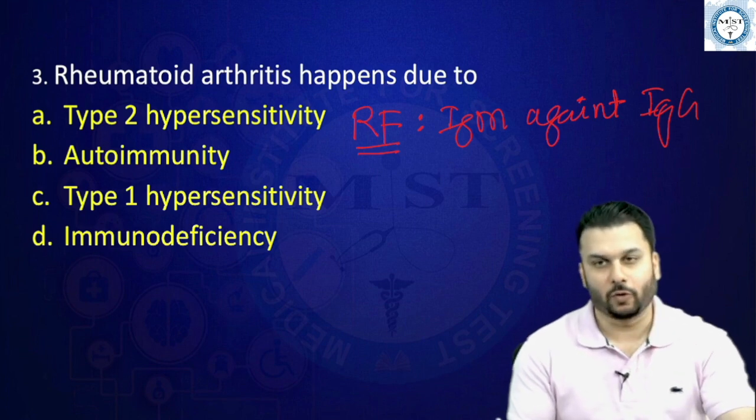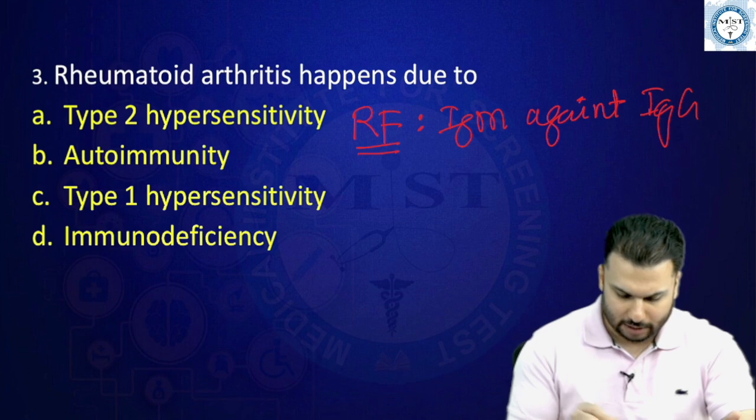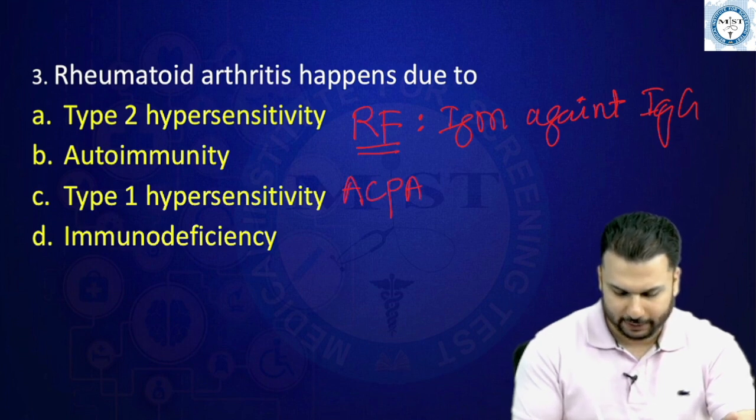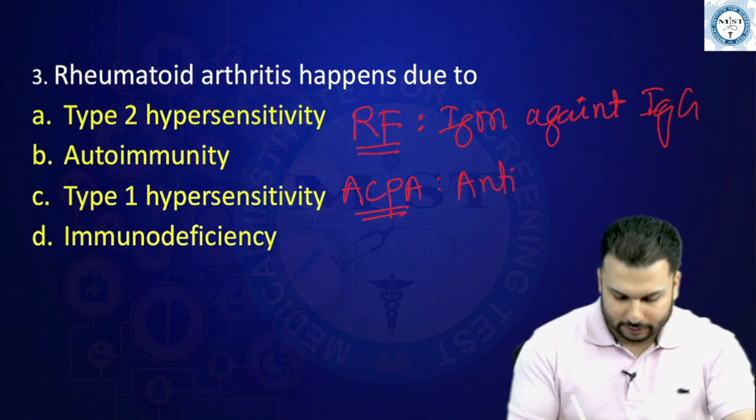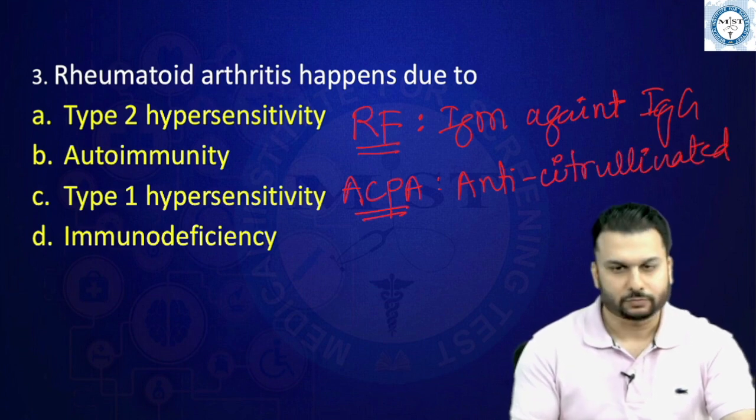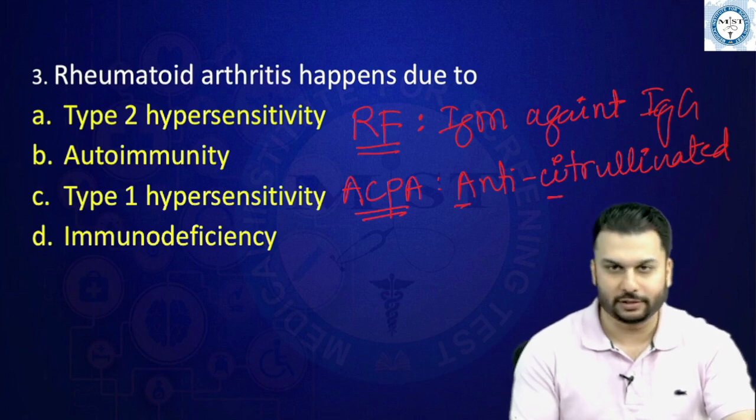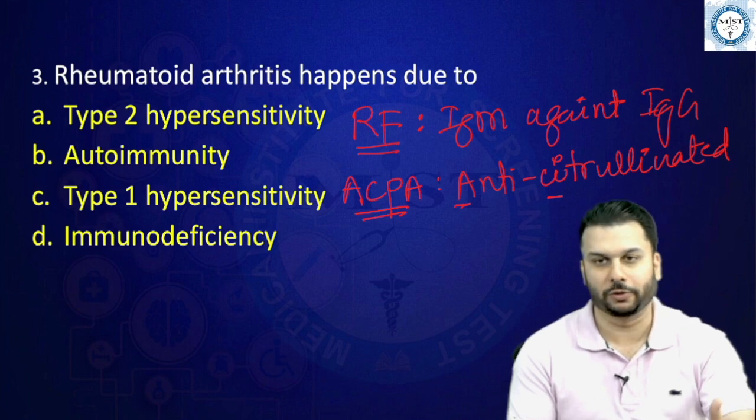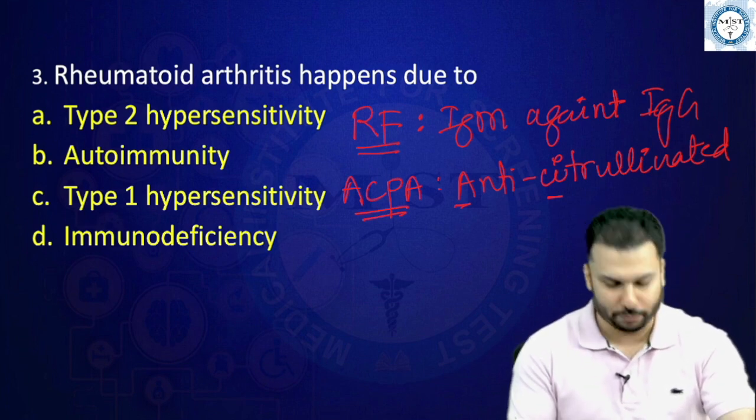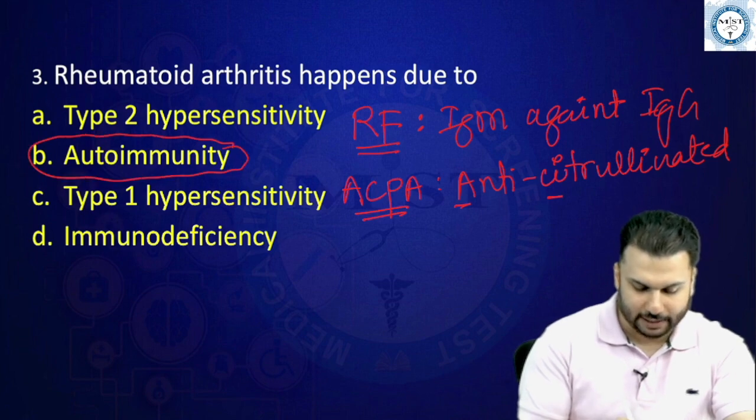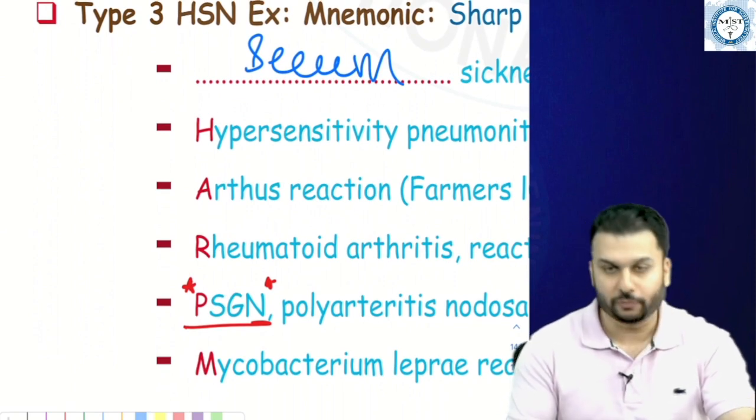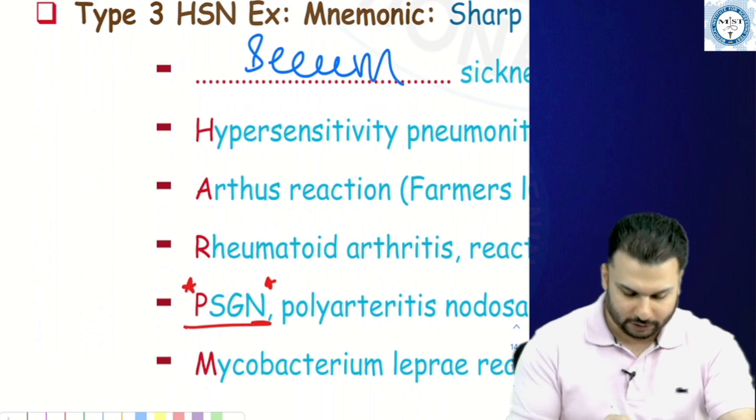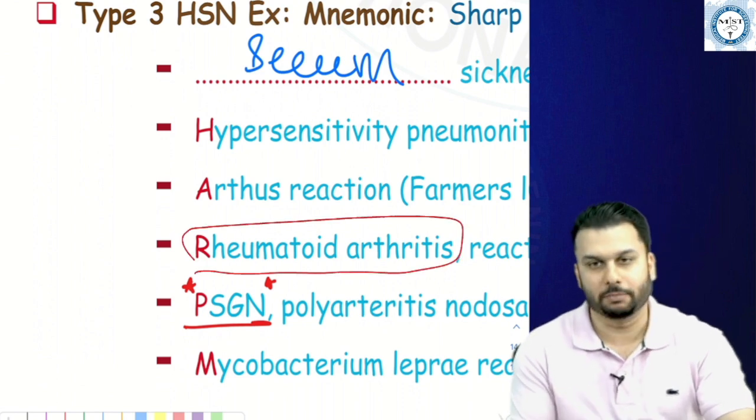The second type of antibodies you can find in this is what we call ACPA. What is this ACPA that we find here? Anti-citrullinated peptide antibodies. These are the other important antibodies that we find in rheumatoid arthritis. According to the options present here, I believe the apt answer has to be autoimmunity. Again, in our workbook we have this mnemonic, SHARP, and you can very clearly see that rheumatoid arthritis is mentioned in it.